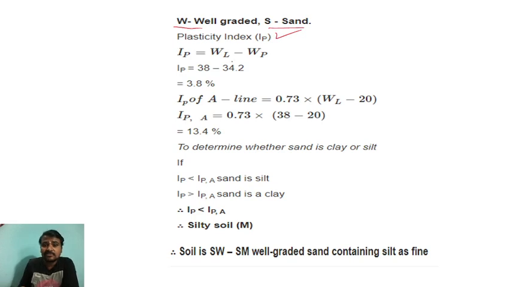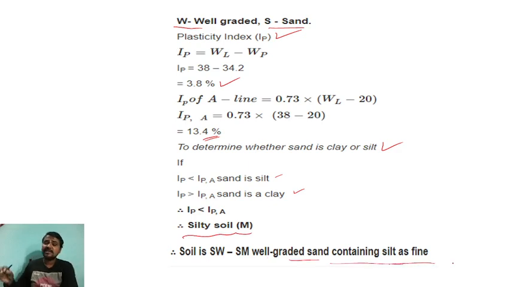So what is the plasticity index? IP is equal to liquid limit minus plastic limit, so that is 3.8%. IPA is 0.73 into liquid limit minus 20, so that is 13.4%. Now we have to find whether the sand is clay or silt. If IP is less than IPA, the sand is silt. If IP is more than IPA, the sand is clay. In the question, IP is less than IPA, so it is silty soil. So the soil is well graded sand containing silt as fines. So we have to take SW and SM.